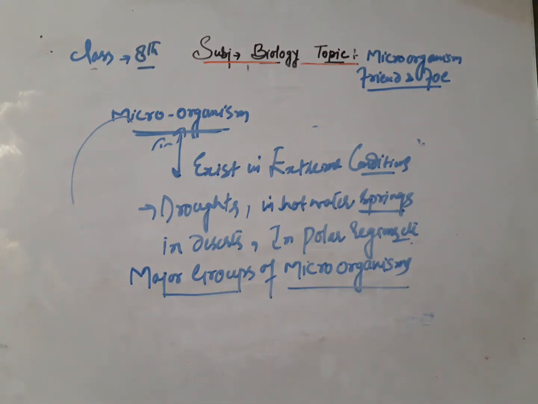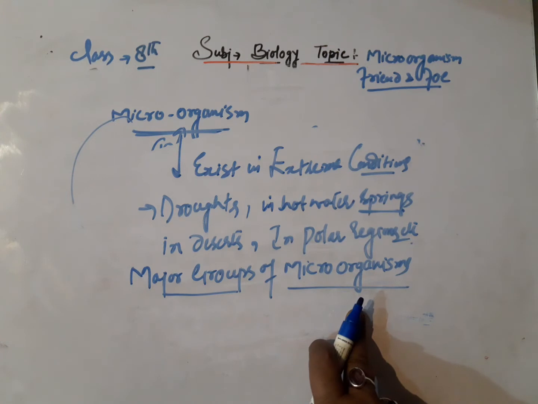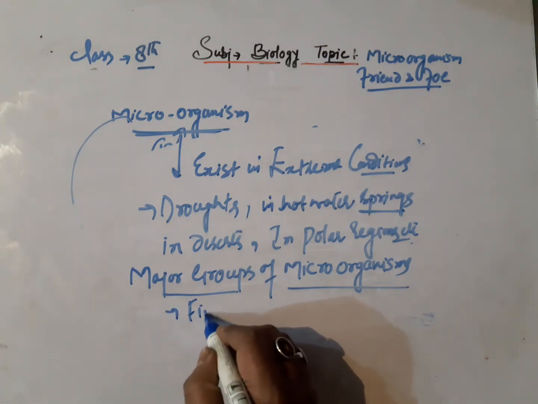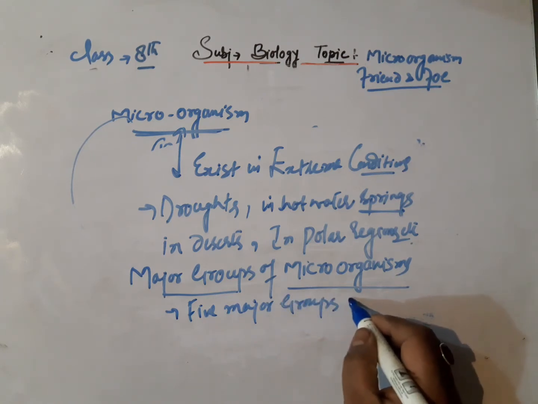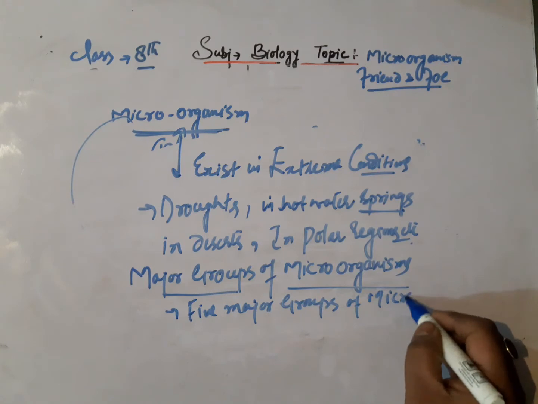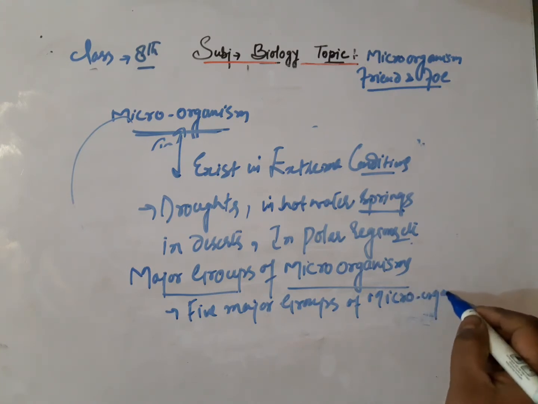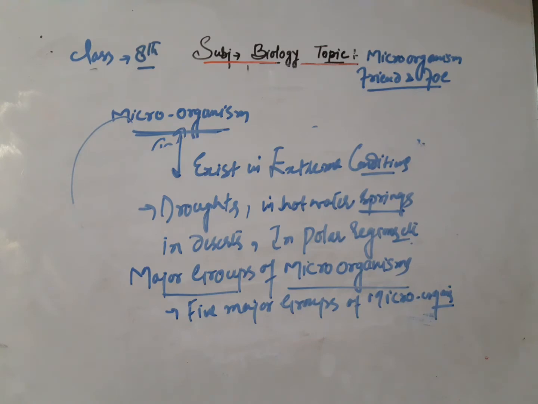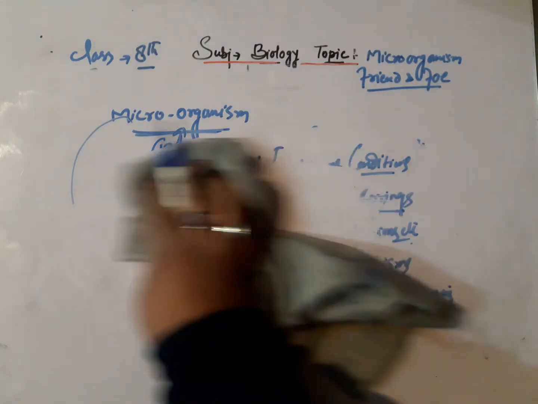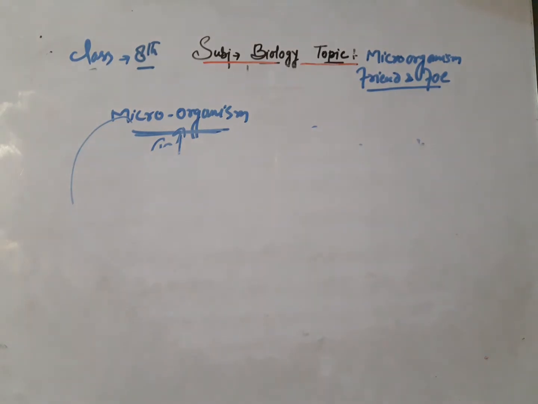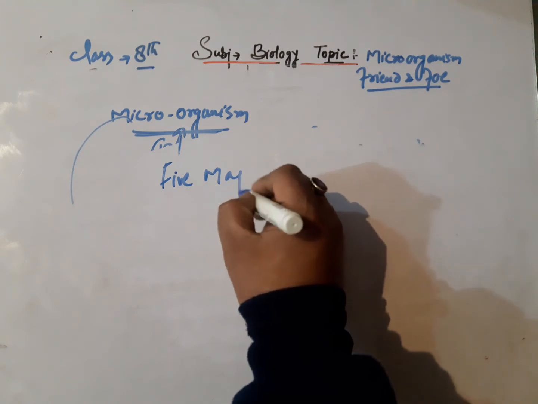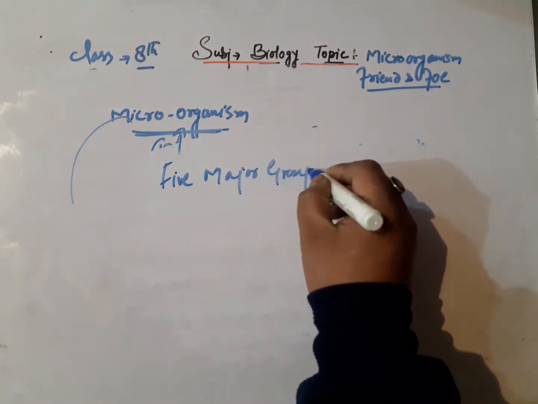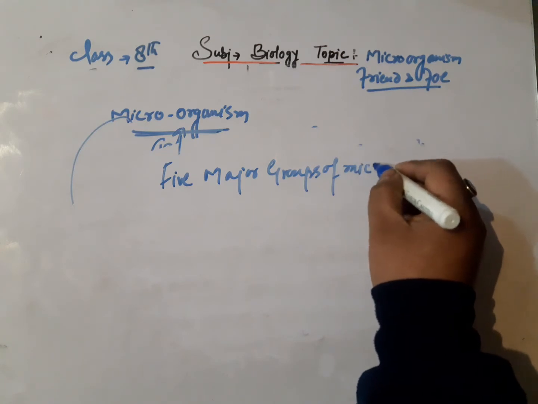Microorganisms are found in five major groups. Now, what are those five major groups?